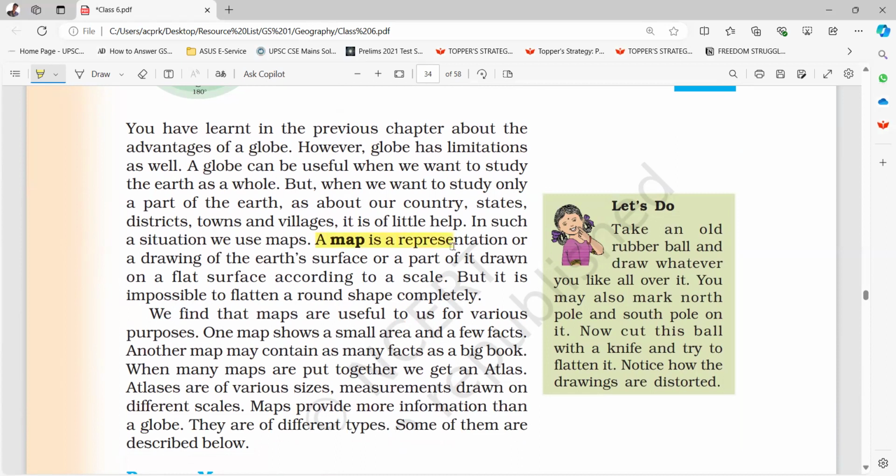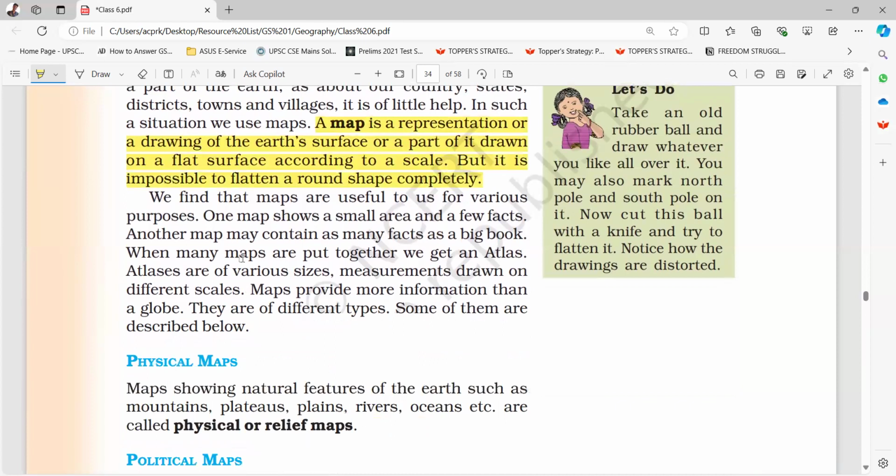A map is a representation or a drawing of the Earth's surface or a part of it drawn on a flat surface according to a scale, but it is impossible to flatten a round shape completely. We find that maps are useful to us for various purposes. One map shows a small area and a few facts. Another map may contain as many facts as a big book. When many maps are put together, we get an atlas. Atlases are of various sizes, drawn on different scales.